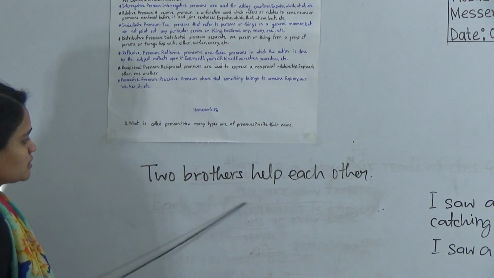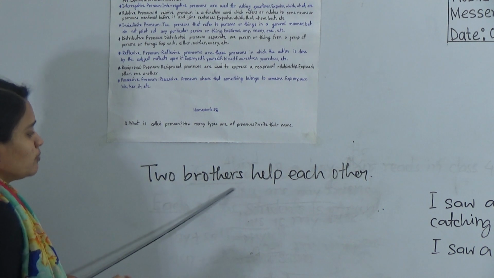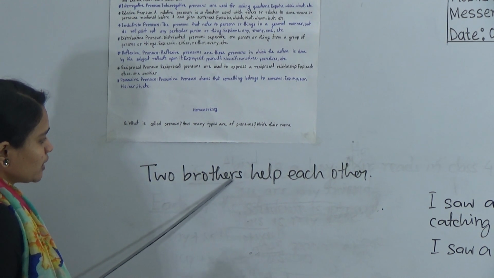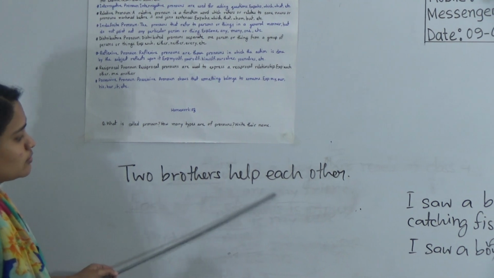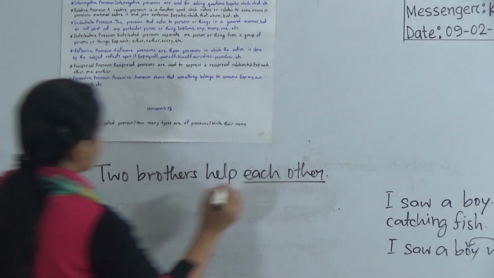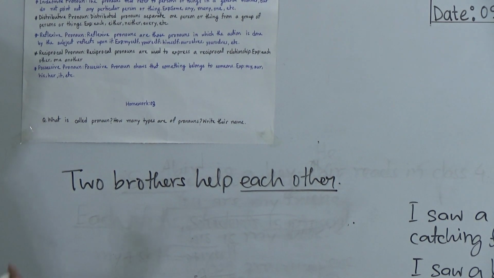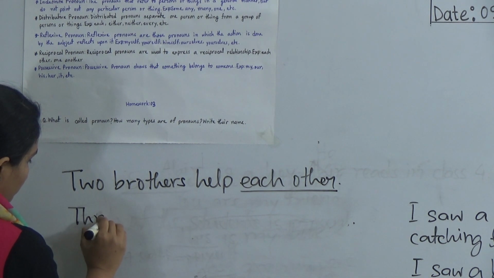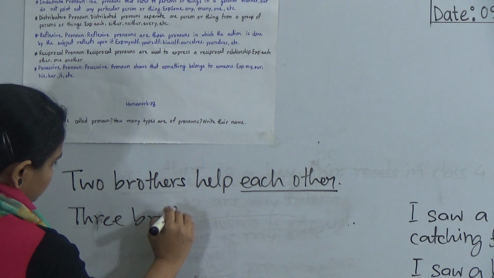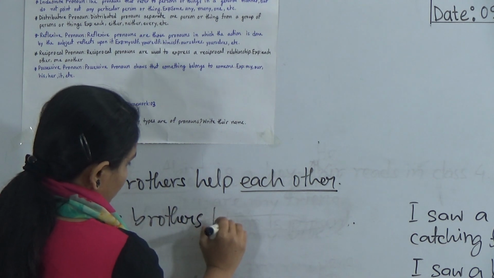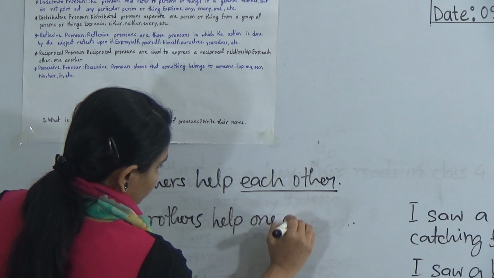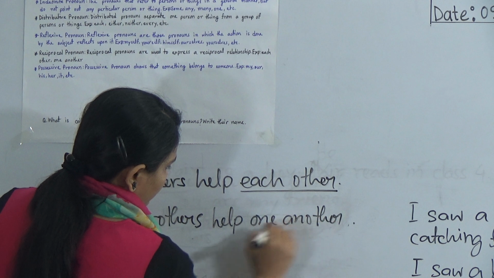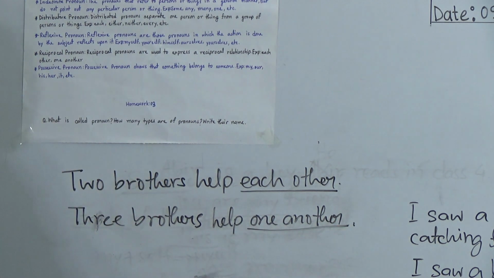There are two brothers and they are taking help from each other, so we use each other as a reciprocal pronoun. If I take three brothers, they help one another. So it will be one another if we refer to more than two persons.